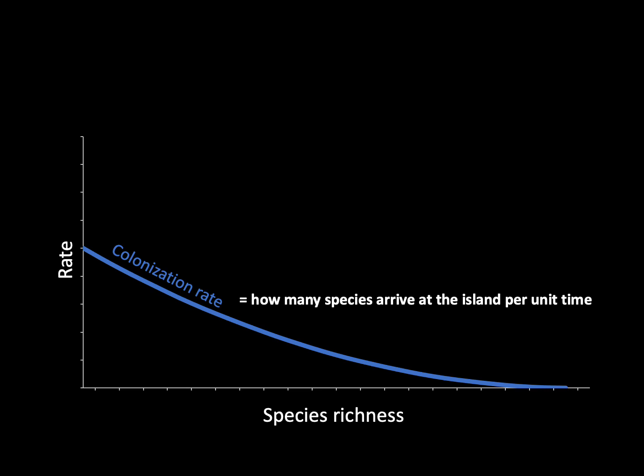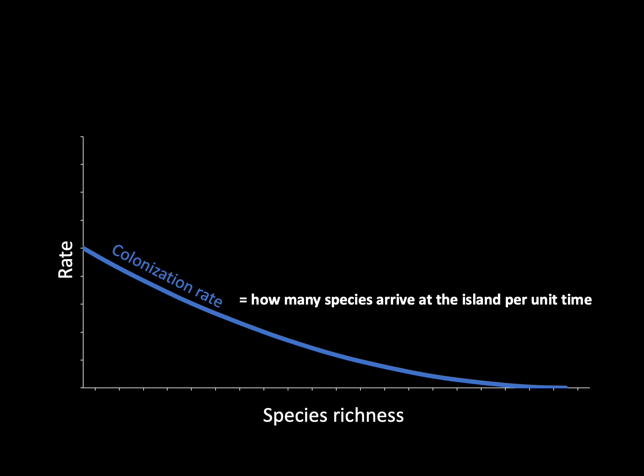So for example, at the beginning, every species that arrives at the island is a new species for the island. However, later on, when many species are already on the island, when an organism then arrives at the island, the chances are high that other members of its species are already there, and therefore colonization rate decreases as species richness increases.